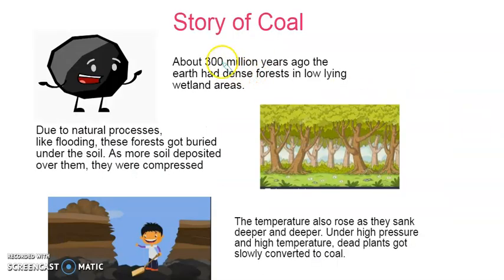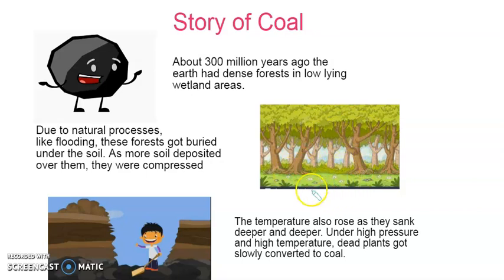Now, what is the story of coal? How did the coal come into existence? So about 300 million years ago, there was a forest, and due to many reasons like flooding or natural processes, these trees got buried inside the soil.